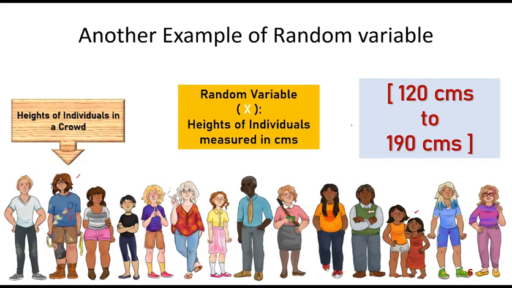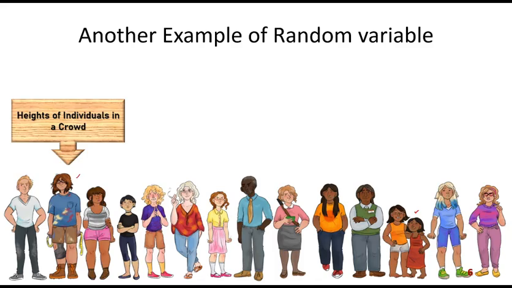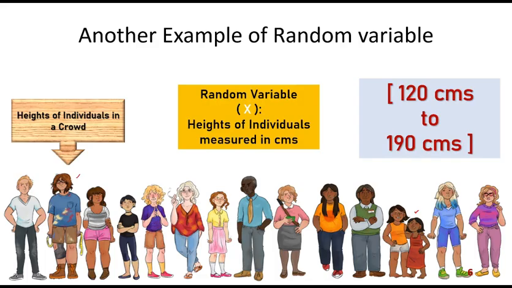So these are the possible values that x can take. Now, here you see in the previous example and this example, what is the difference? In the previous example, we had the random variable x taking some discrete values, 0, 1, 2, 3, like that. Here it can take continuous values because the heights, as you can see, lie between 120 centimeters to 190 centimeters, but they can be fractional also, like 121.5 centimeters, someone may have height 184.6 centimeters. So fractional values are also possible.